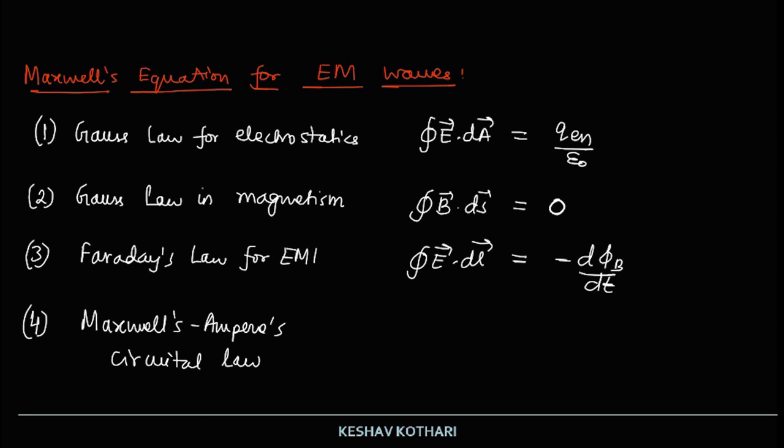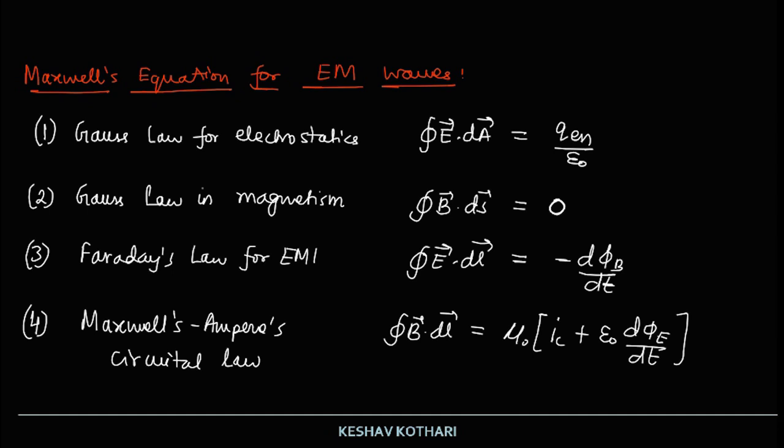That is, the cyclic integral of B dot dl is equal to mu naught times the conduction current plus the displacement current passing through a closed surface or loop.